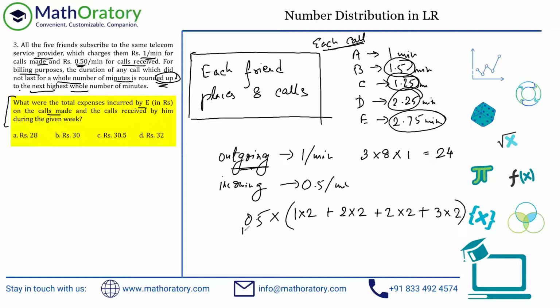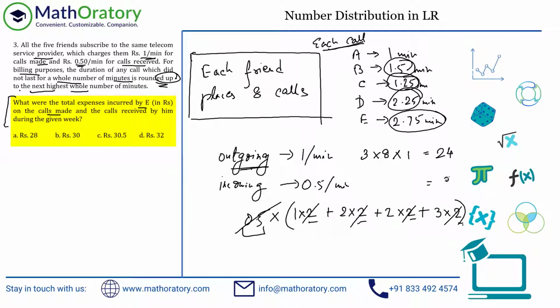Now, understand one thing, 0.5 multiplied by 2 is 1, right? So if I take each of these 2's common out here, outside the bracket, that into 0.5 will nullify. So just eliminate these things. So what you have is 1 plus 2 plus 2 plus 3. So that is 8 rupees, right?